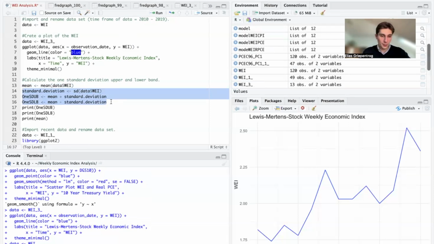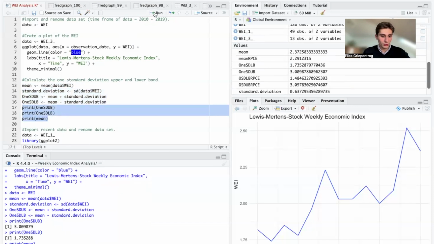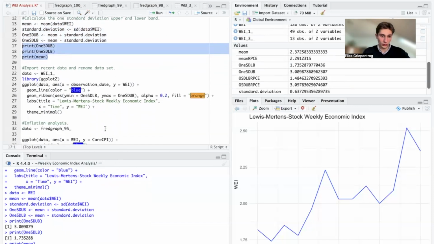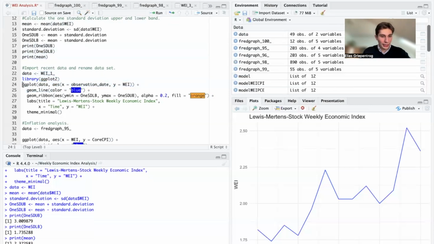The upper band is the mean plus one standard deviation. The lower band is the mean minus one standard deviation. And then we will take a look at these respective values. Now, in order to compare the current value of the WEI to historic data, we can create a plot using, of course, another data set. And on this plot, we will also visualize the one standard deviation upper and lower band, which we can do with this code.